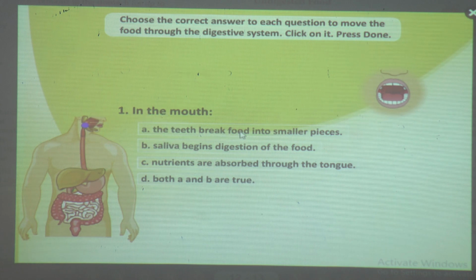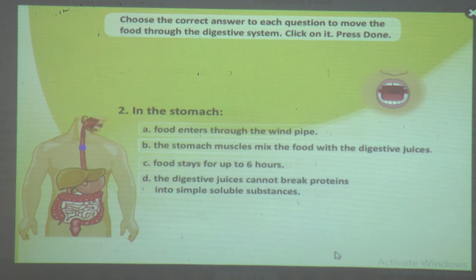The teeth break food into smaller pieces. Saliva begins digestion of the food. Nutrients are absorbed through the tongue. Is it so? No. So, actually, what happens in the mouth? The teeth break food into smaller pieces. It is correct. Again, saliva begins digestion of the food. So, both A and B are correct. So, we will click this correct answer D and we will say done. Yes, we are correct. Now, we will move to the next question.